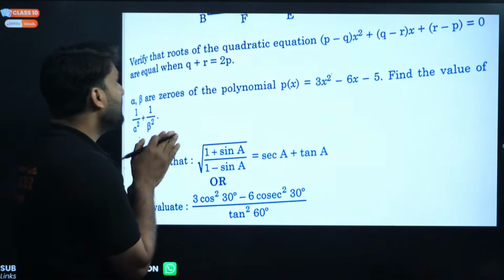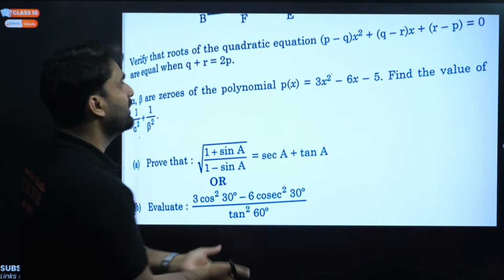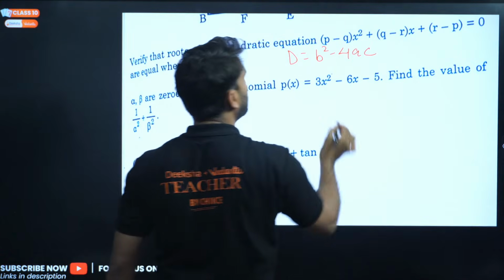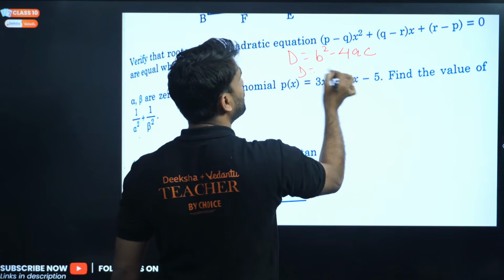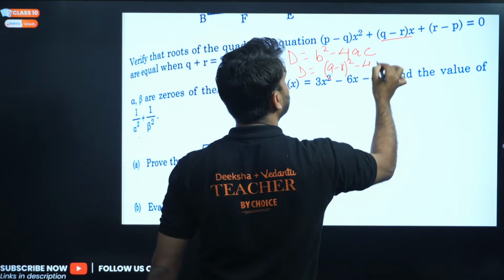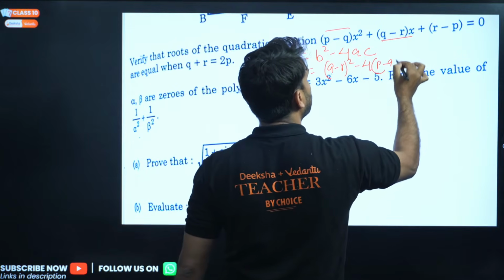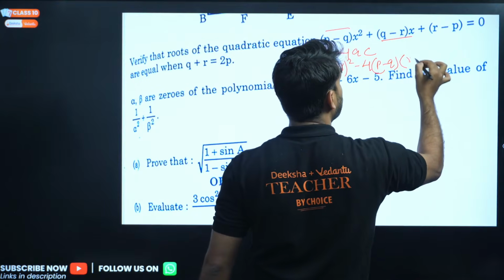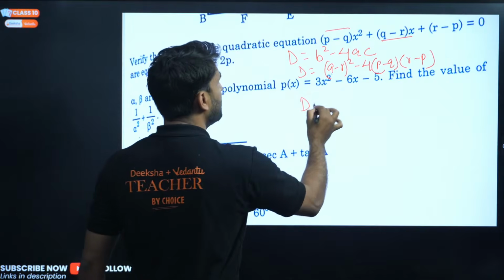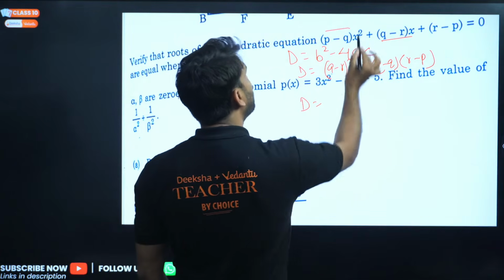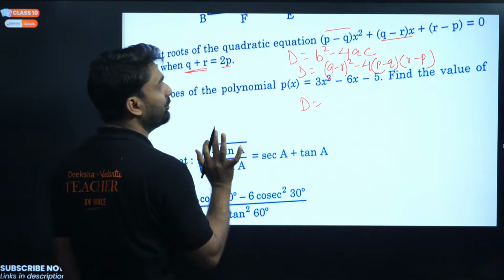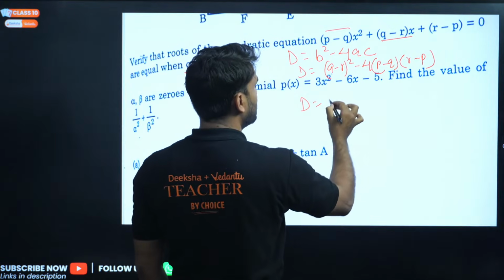Verify the roots of the quadratic equation are equal when P plus R is 2Q. So apply D. D is equal to B square minus 4AC, right? And D is equal to what, my dear? B will be taken as Q minus R, so Q minus R whole square minus 4, A is P minus Q, and this is R minus P, right? Now, can you see here, this is Q minus R square, and Q plus R here is given as equal to 2P.